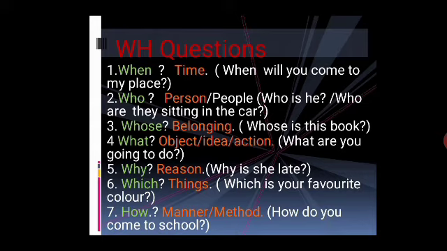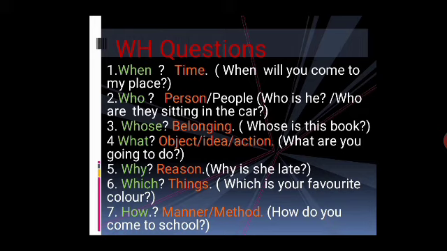Third one is whose. Whose is basically used to know about the belongings. For example, whose is this book? That means to whom does this book belong? Fourth one is what. What is used to know about the object, idea, and action. For example, what are you going to do? That means you wanted to know about the action, or the idea, as to what he or she will be doing next.